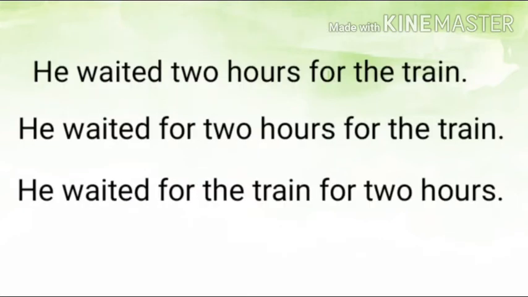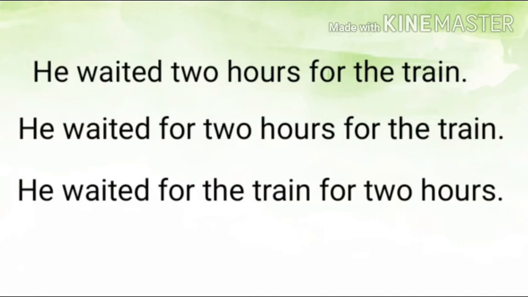चलिए कुछ और एग्जाम्पल्स देखते हैं. He waited 2 hours for the train. The sentence is correct. 2 hours is just after wait, so it is correct. We can drop for over here. He waited 2 hours for the train is correct. He waited for 2 hours for the train is also correct.